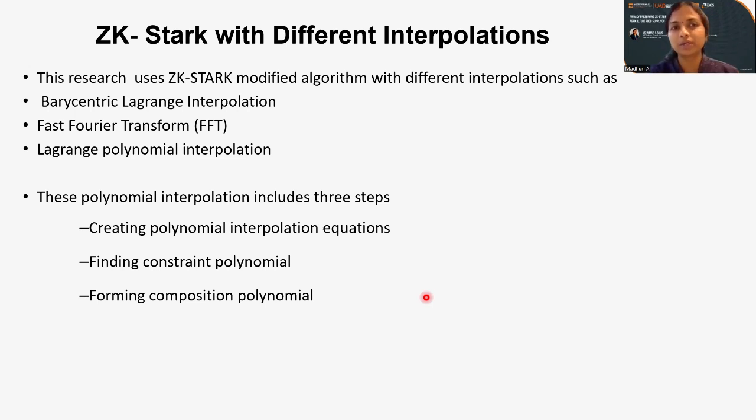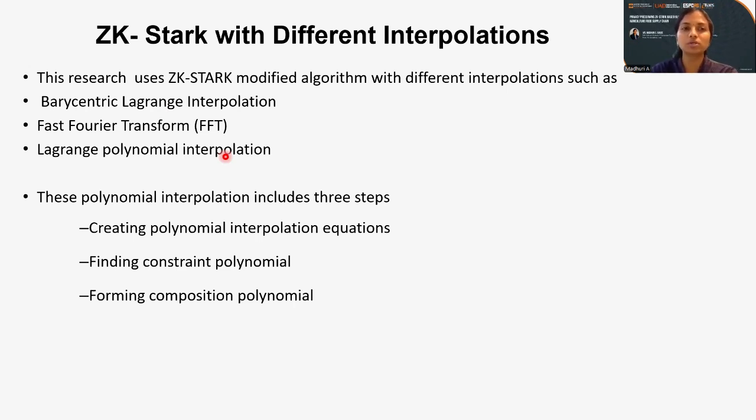So what have we tried? The ZK-SNARK algorithm is already present. The ZK-SNARK algorithm uses a library, and it uses Lagrange polynomial interpolation to convert its input data sample into a mathematical expression.